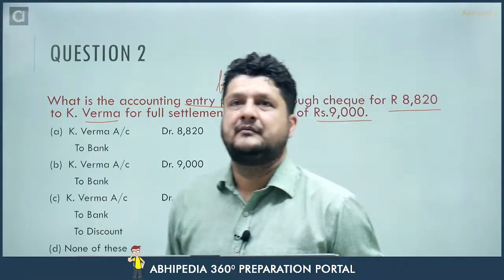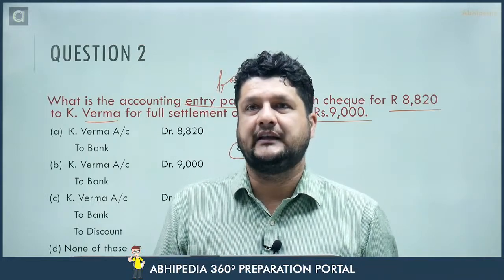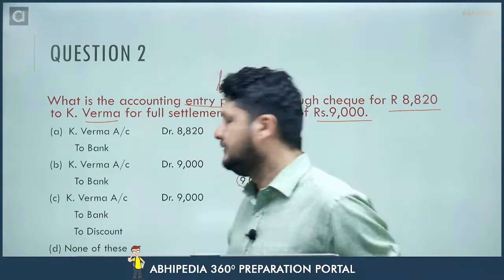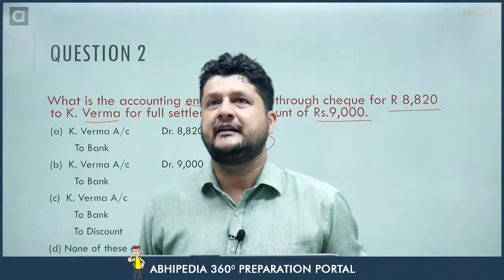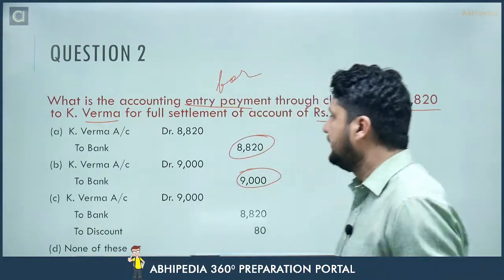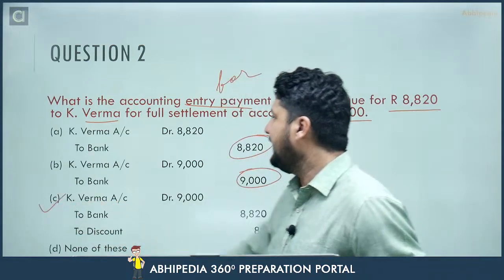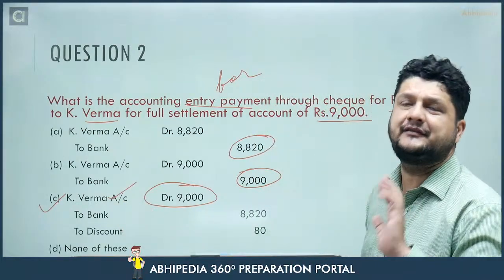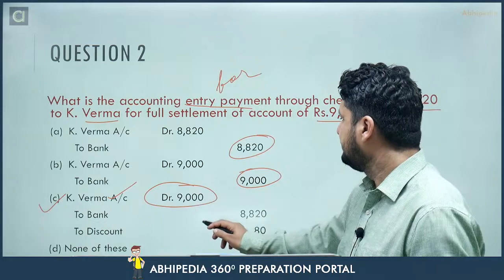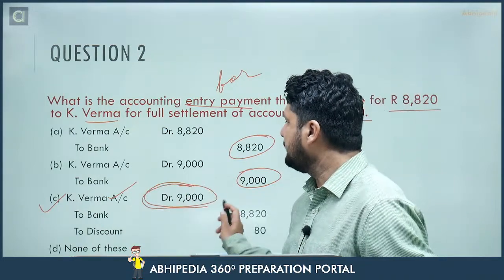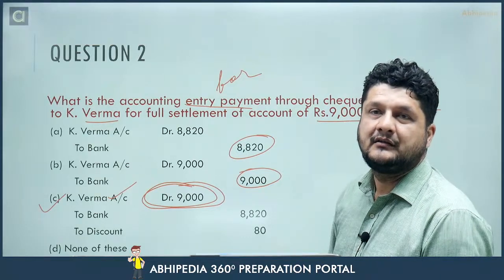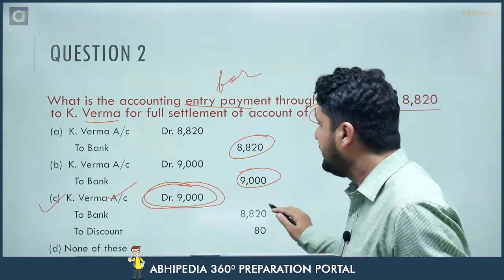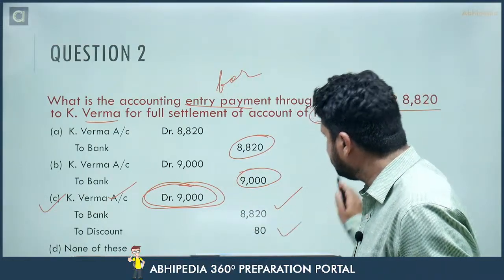C. Dinesh says C, others, Jashan says C, others also. Anyone else give it a try? Pooja says C. Anyone else? So yes, the answer would be C. And why? K Verma personal account, debit the receiver. Will he receive this much amount? His account stood at 9,000. So now his account is settled by giving him this much money and this much discount.